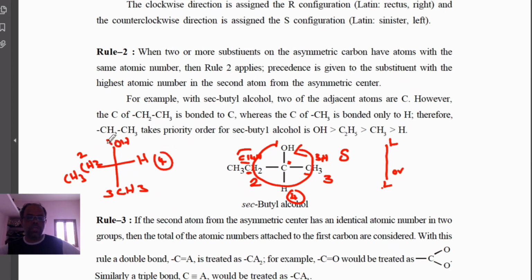Suppose you go for 1, 2, 3 and this is an anti-clockwise direction, but the fourth one, the lowest priority, is in a horizontal plane. In this case you have to reverse that. So now it is anti-clockwise, yes, but you have to put R. So reverse the direction. This will be R configuration, and this is how you have to name it.